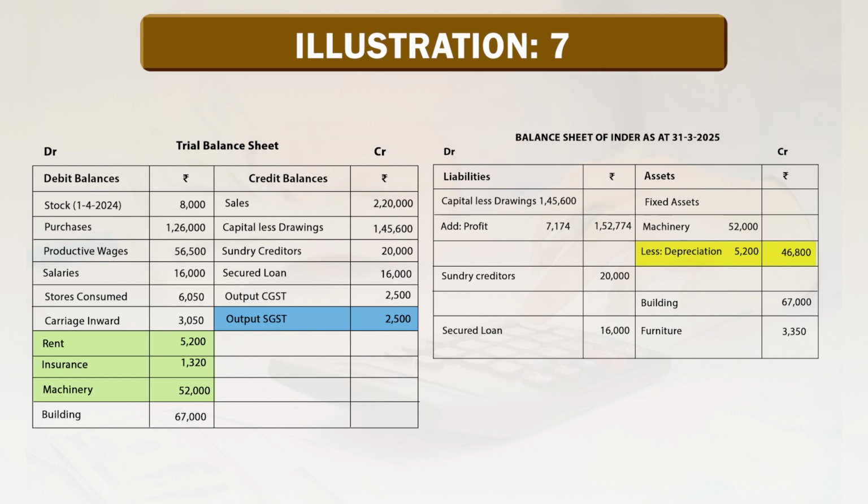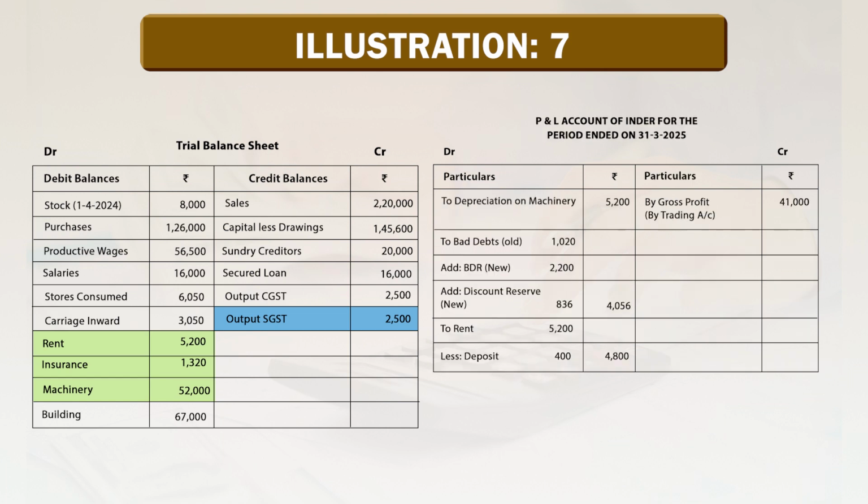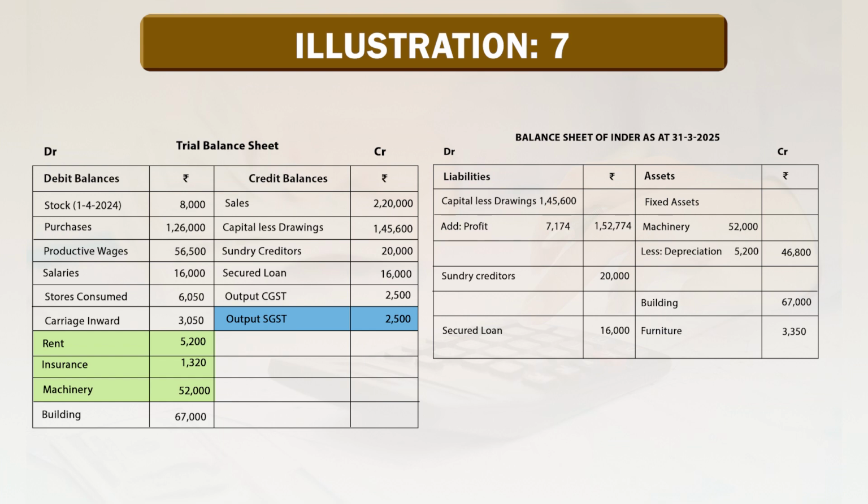So, the net amount in the outer column is 46,800, and the second effect of depreciation goes to the profit and loss account as depreciation on machinery rupees 5,200 on the debit side. Building 67,000 is also a fixed asset. It goes to the balance sheet under assets, building rupees 67,000.